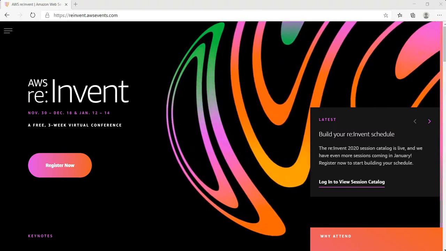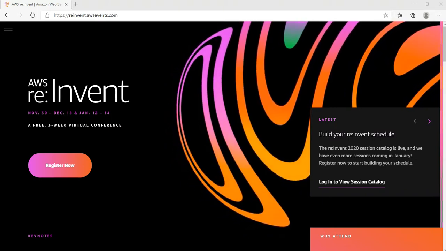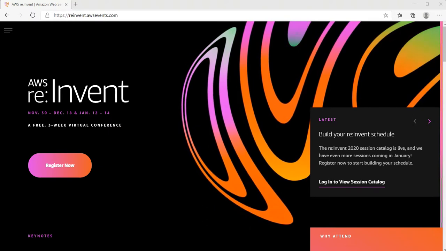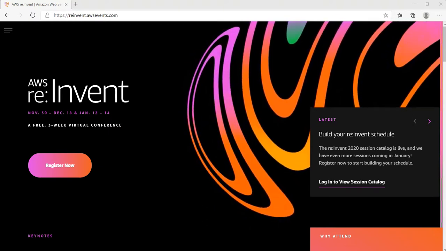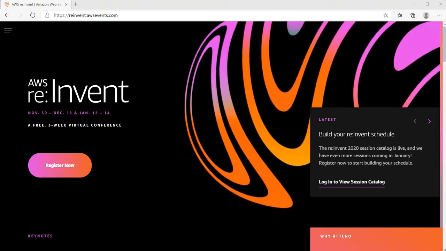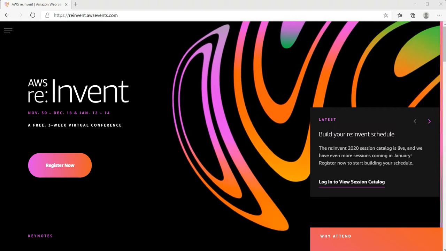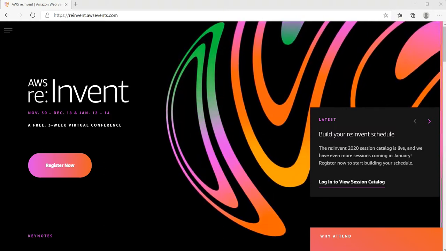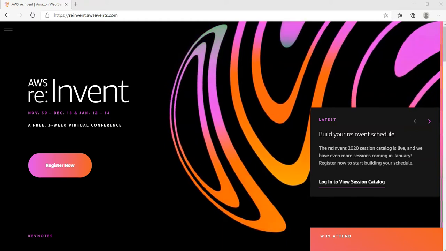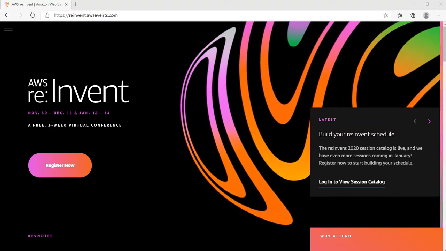This year, due to COVID, AWS reInvent is going to happen online for the first time. So, you can take this benefit and register yourself to witness the event live from the comfort of your home, and that too without any cost, because reInvent 2020 is an online event and is free for everyone. So let's see how we can join this by completing the registration process.